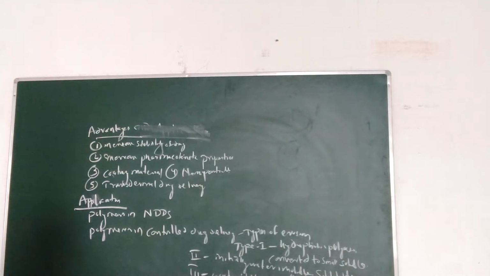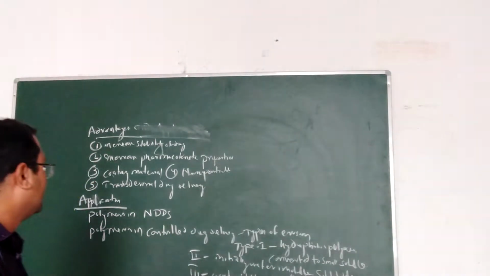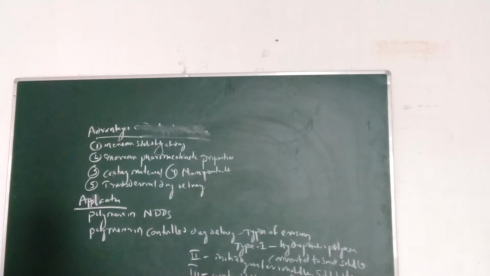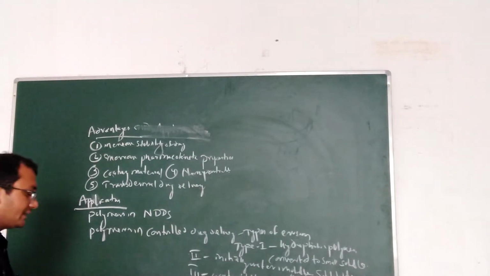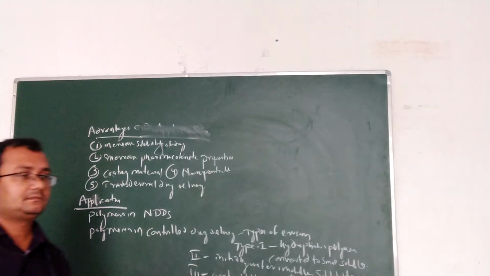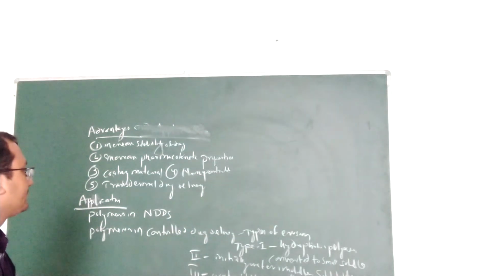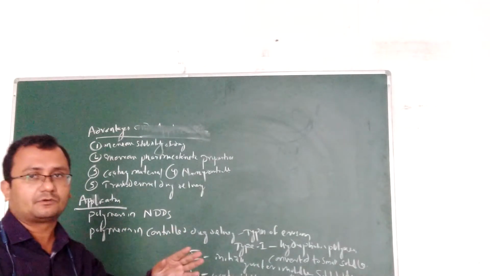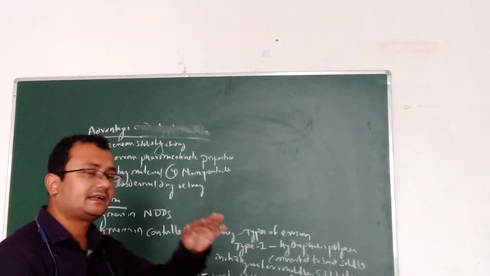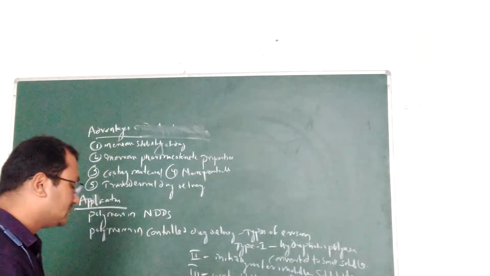So with these polymers, different types of controlled drug delivery systems can be designed, and they will release the drug in a controlled manner, which will regulate the drug release as per our requirements in the pharmacokinetic parameters. It will maintain the MEC. So this also